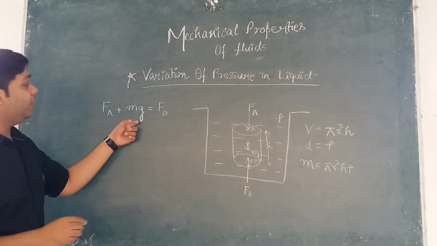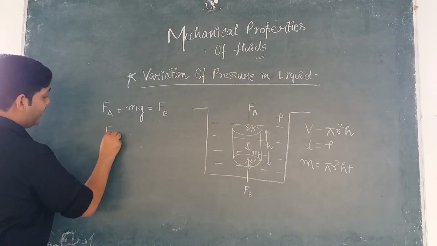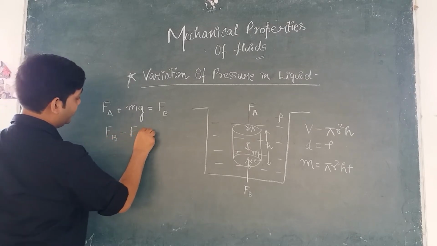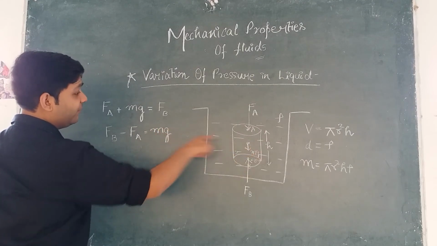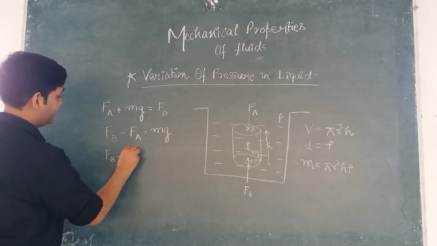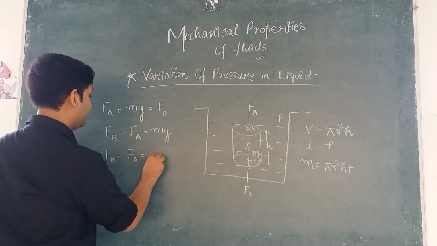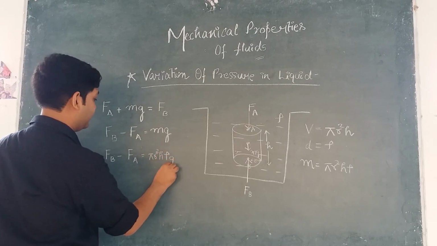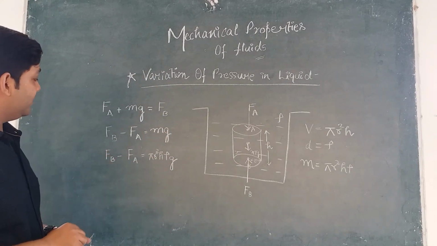So we can put the value of mass here. We can write this equation as Fb minus Fa is equal to mg. Now I am putting the value of m from there. Fb minus Fa is equal to pi r square h rho g. ये क्वेश्चन सबको समझ आ रही है? आई होप दिस इज क्लियर टू यू, राइट?